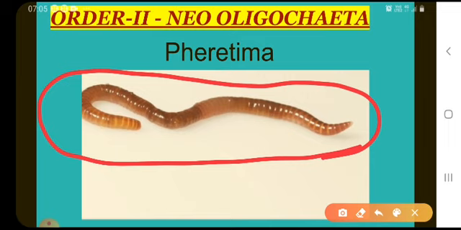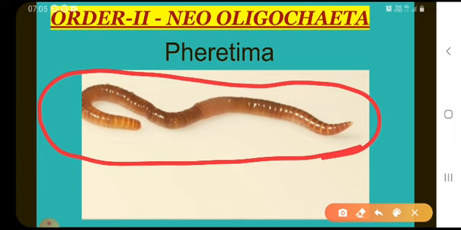Earthworms have a good power of regeneration. This is about Neo-Oligochaeta. The best example is Pheretima posthuma, commonly called the earthworm. The earthworm is an oligochaete, having fewer setae.